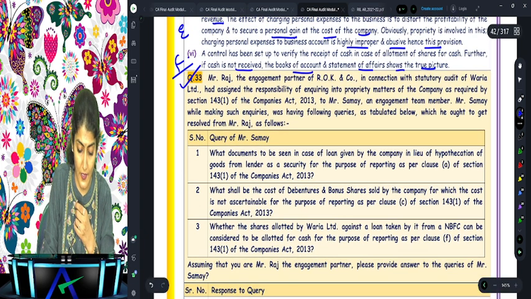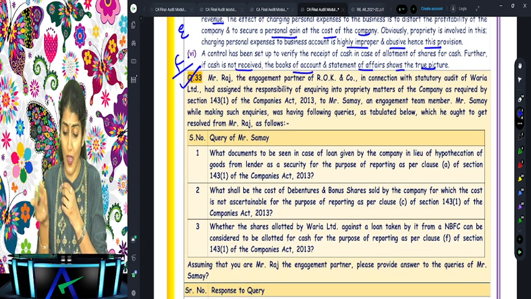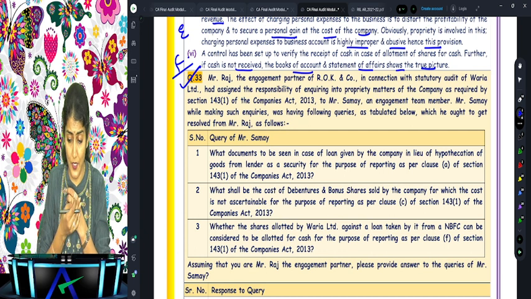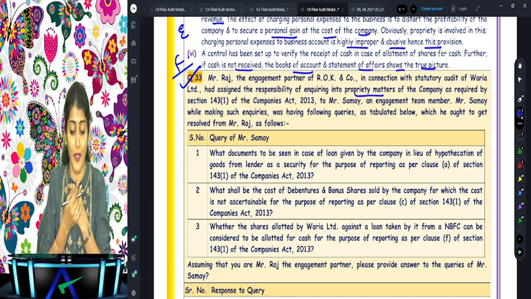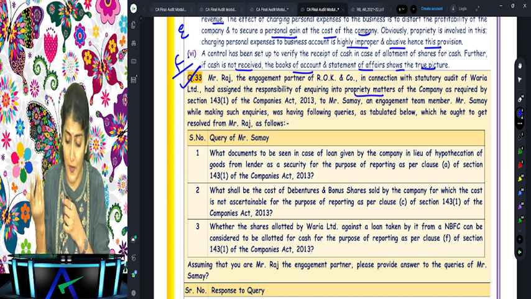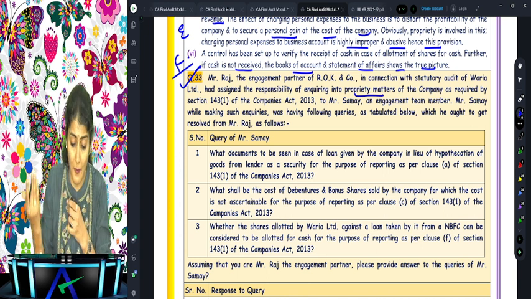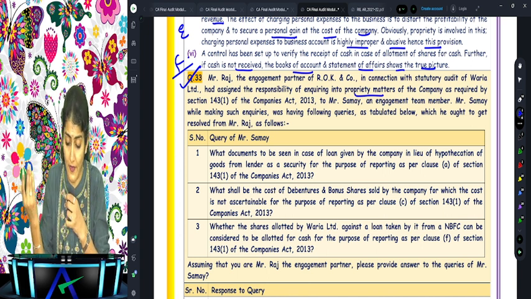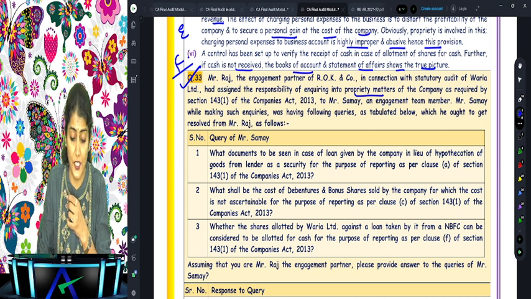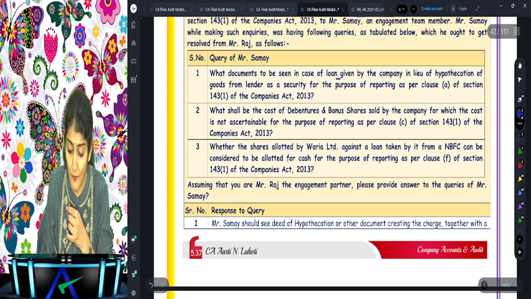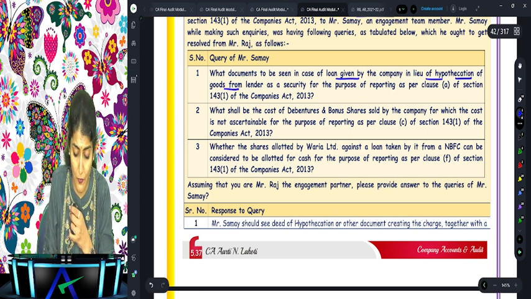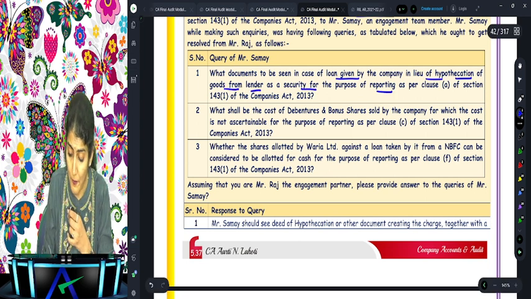Then question number 33. Raj, the engagement partner of ROK company, in connection with the statutory audit of Varia Limited, had assigned the responsibility of inquiring into propriety matters of the company as required by 143(1) to Samay, an engagement team member. Samay, while making the inquiry, has the following queries as documented, tabulated below, which he ought to get resolved from Mr. Raj. What documents are to be seen in case of a loan given by the company in lieu of hypothecation of goods from the lender as a security, for the purpose of reporting under 143(1)(a)?